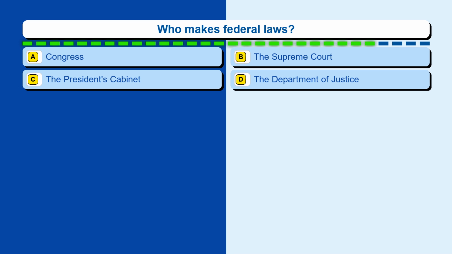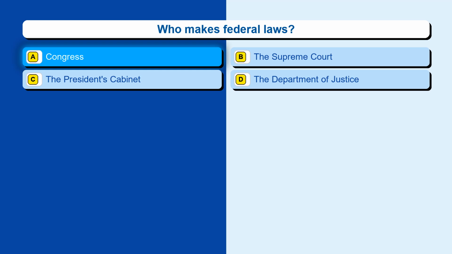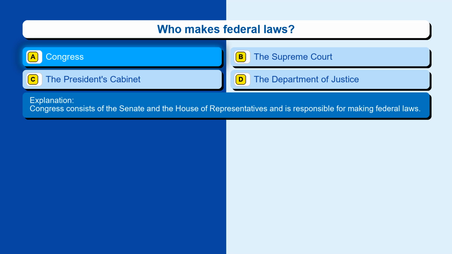Question 122. Who makes federal laws? Option A, Congress. Option B, the Supreme Court. Option C, the President's Cabinet. Option D, the Department of Justice. The correct answer is option A, Congress. Congress consists of the Senate and the House of Representatives and is responsible for making federal laws.